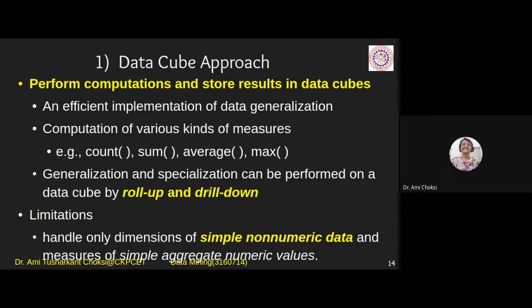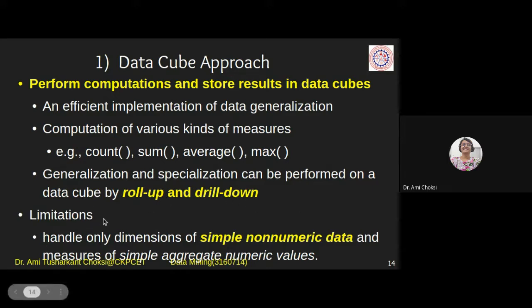We have talked of yesterday for percentage, average, right? So here we can say computation of various kinds of measures like count, sum, average, max, right? Generalization and specialization can be performed on a data cube by roll up and drill down, right?